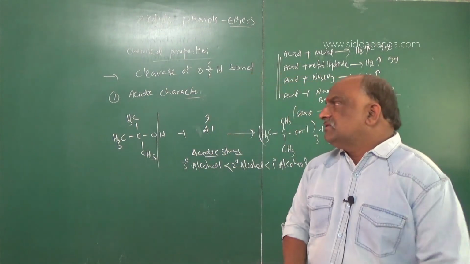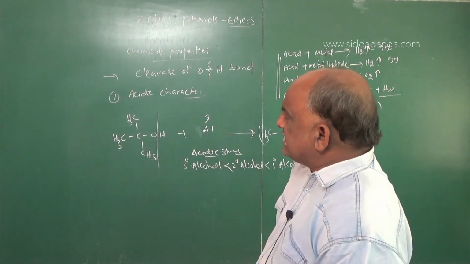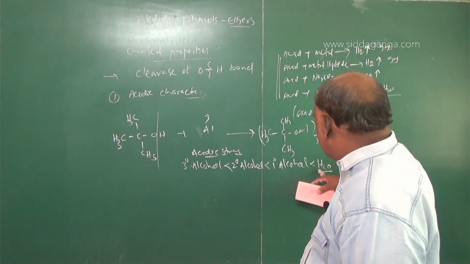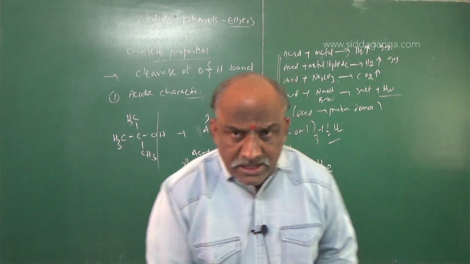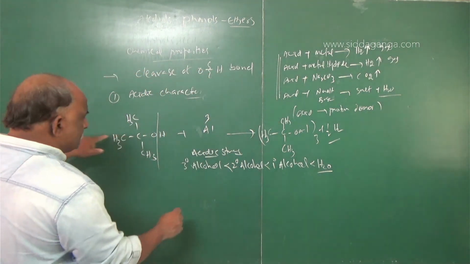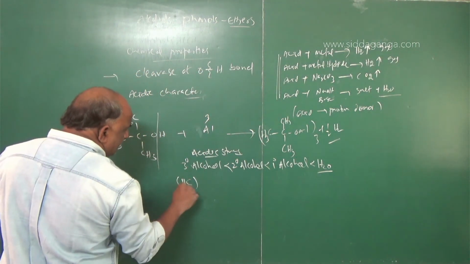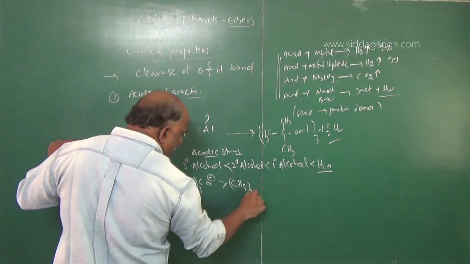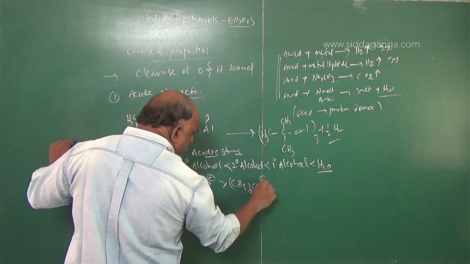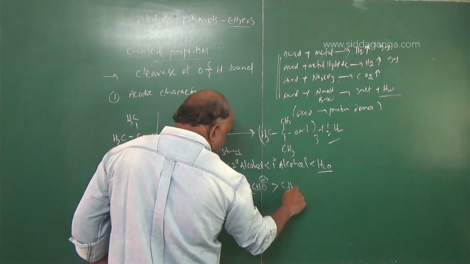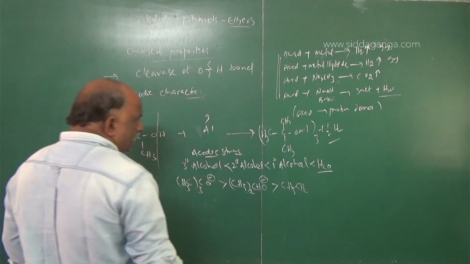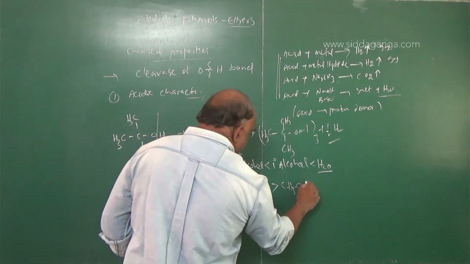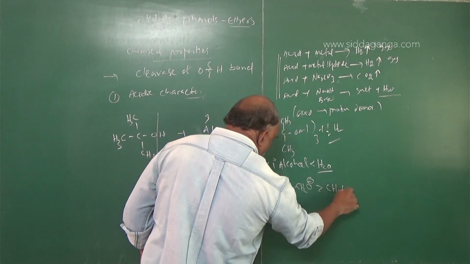So all alcohols are weak acids. Tertiary alcohol is a very weak acid. Secondary alcohol is a weak acid. Primary alcohol is a weak acid, and water is a stronger acid. Remove H from these, and we will get (CH3)3CO minus, greater than (CH3)2CHO minus, greater than CH3CH2O minus, and for methyl alcohol, CH3O minus.